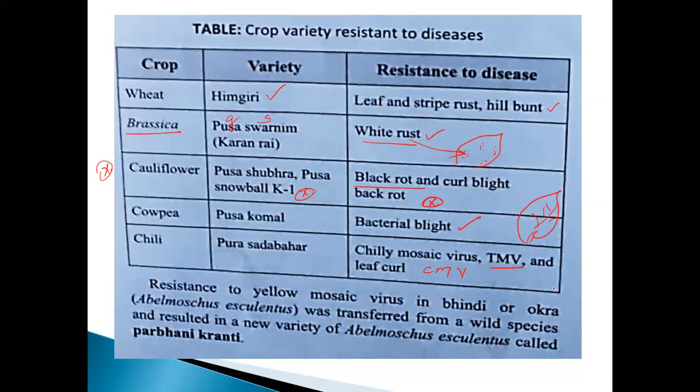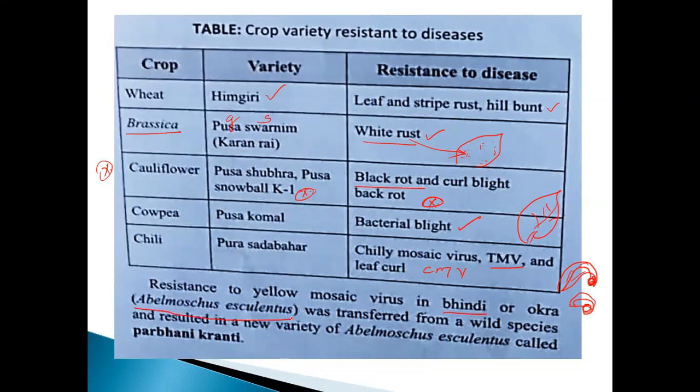And the curly leaf is also created by the virus. How will it look? The leaf looks like this. It is not a well-developed growth. Okay, my dear. The resistance to yellow mosaic virus is in bhindi or okra, Abelmoschus esculentus.